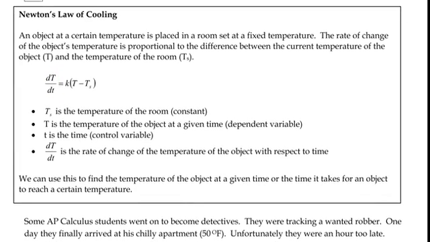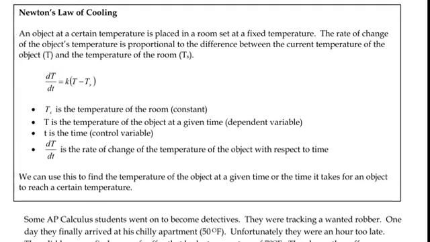And it's saying an object at a certain temp is placed in a room at a fixed temperature. The rate of change of the object's temperature means equal, proportional, constant of proportionality, to the difference between the current temp of the object, which is T, and the temperature of the room. I went through and labeled everything here for you also. You can also think of the ordered pair as little t, capital T. Again, math being case sensitive, be super careful. Okay, so what we're going to do is we're going to read through the next problem and try to figure out if any of this stuff can apply. Okay, let's read through it.